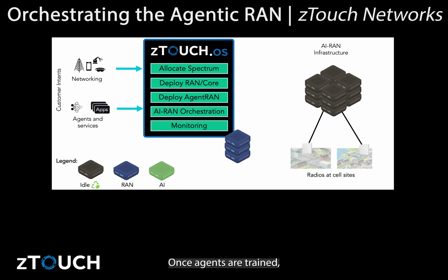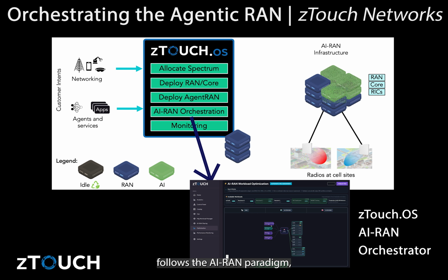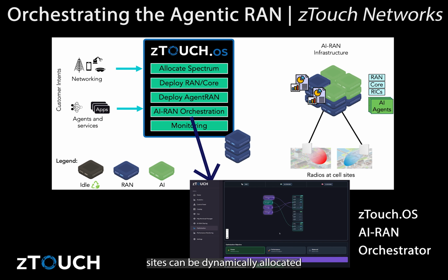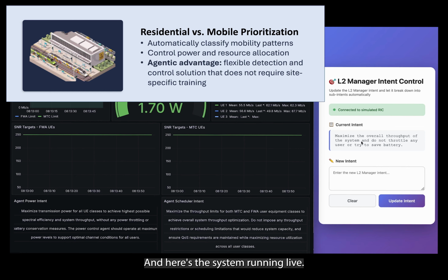Once agents are trained, we deploy them using zTouch Networks' zTouch OS, which orchestrates the AI RAN deployment. It deploys the RAN and core network, the Agent RAN agents, and handles AI RAN orchestration. The infrastructure itself follows the AI RAN paradigm, where compute resources at cell sites can be dynamically allocated between RAN processing and AI workloads. And here's the system running live.